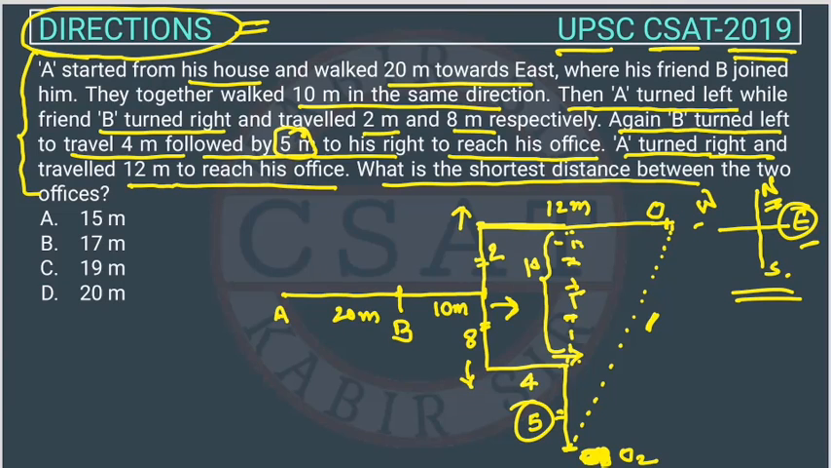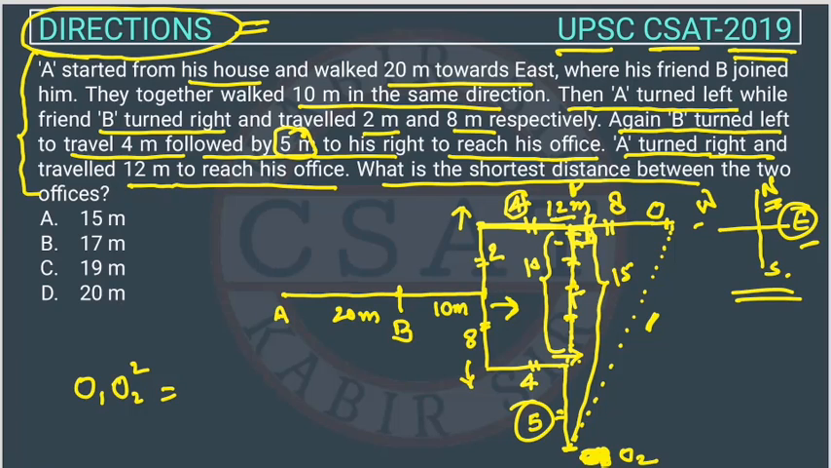So this total distance from here till here is 15. Now this is 4. If the total is 12, then from 12 if we deduct 4, this will be 8. So this is a right angle triangle, right? So we can use the Pythagoras theorem. According to the Pythagoras theorem, O1O2 square will be equal to, suppose this point is point P, right? So this is P point.